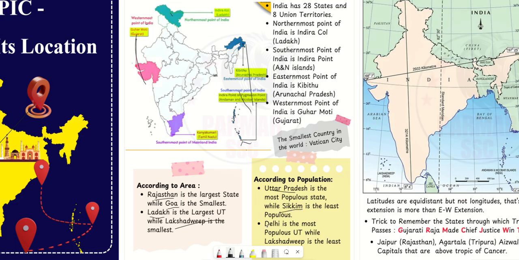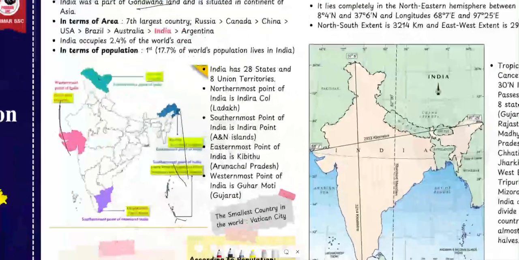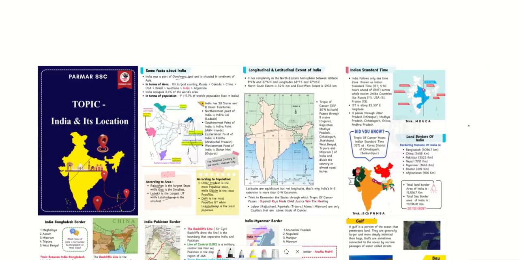The most populous union territory is Delhi, obviously because it is a capital, and the least populous union territory is Lakshadweep.